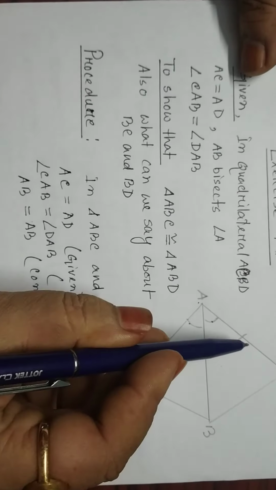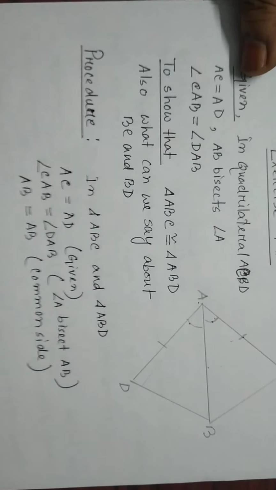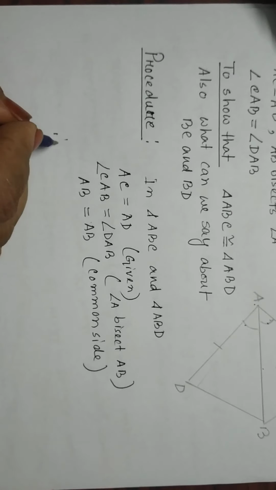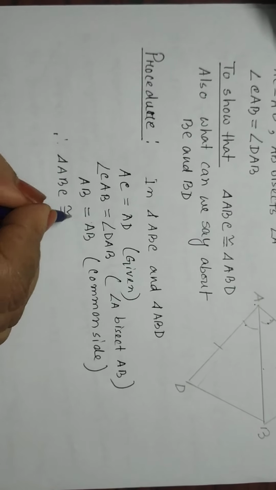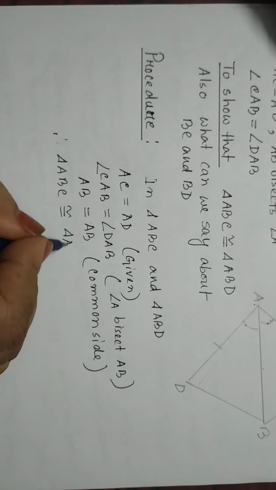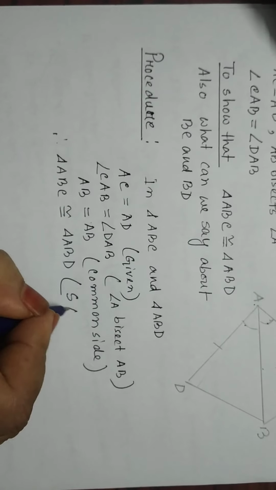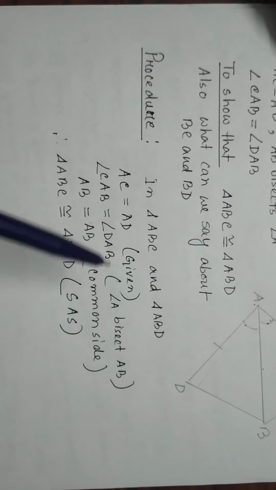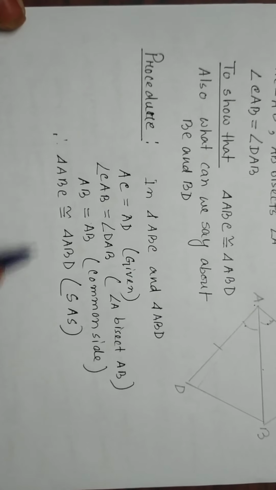Therefore, side angle side. Therefore triangle ABC is congruent to triangle ABD by what criteria? SAS, because side angle side.